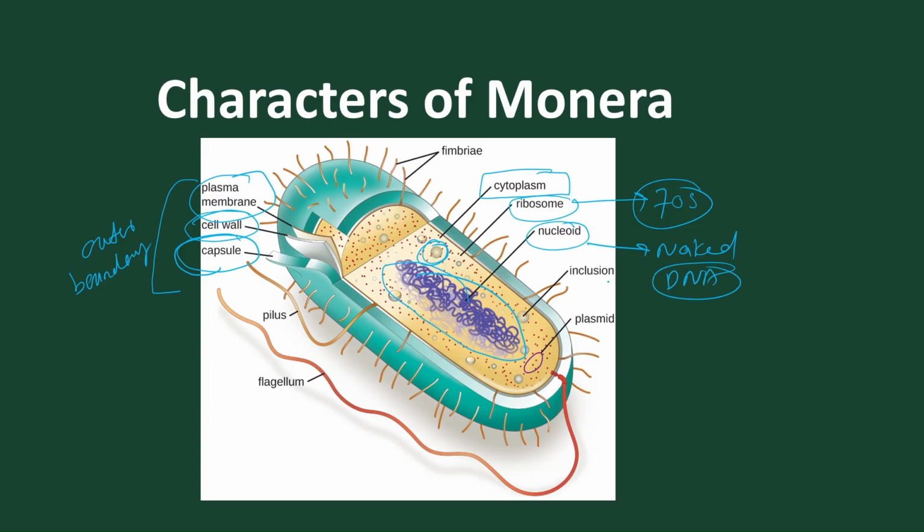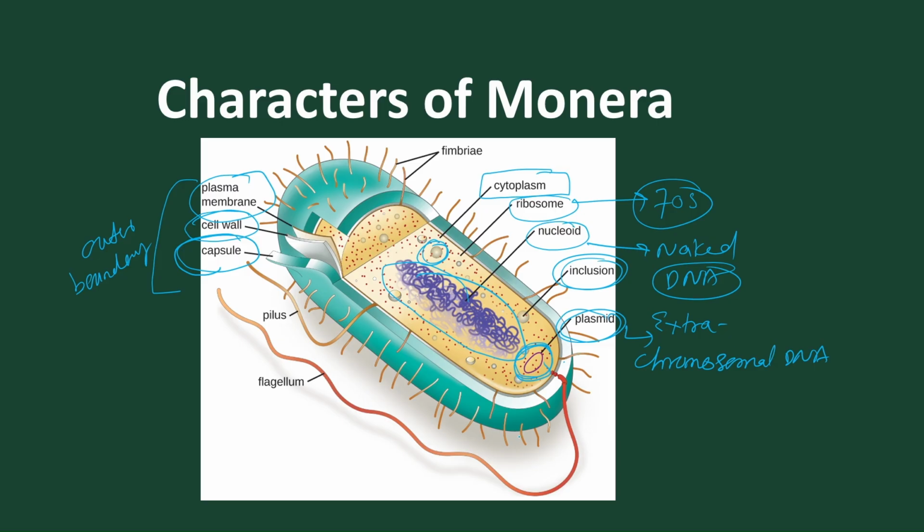And also we find some inclusions present, like gas vacuoles, volutin, phosphate granules, etc. And in some bacteria, not all bacteria, we find extra chromosomal DNA present, which is called a plasmid. This is extra chromosomal DNA.